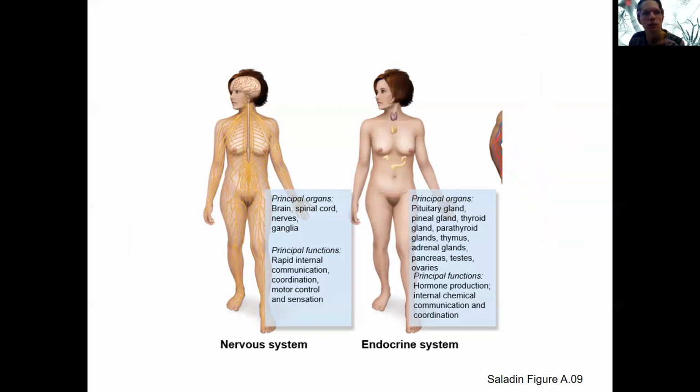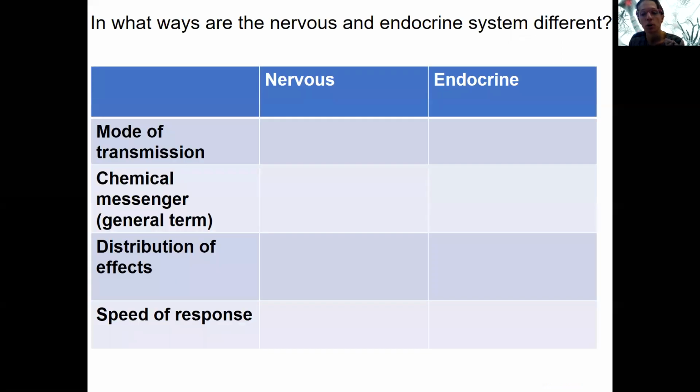So let's do a little comparison here. I'd like you to pause the video and compare the nervous and endocrine systems in these ways: by the mode of transmission, so what is the carrier of the transmission? What's the name of the chemical messenger? What's the distribution of the effects? How widespread are the effects? And how quick is the response? So please pause to do this.